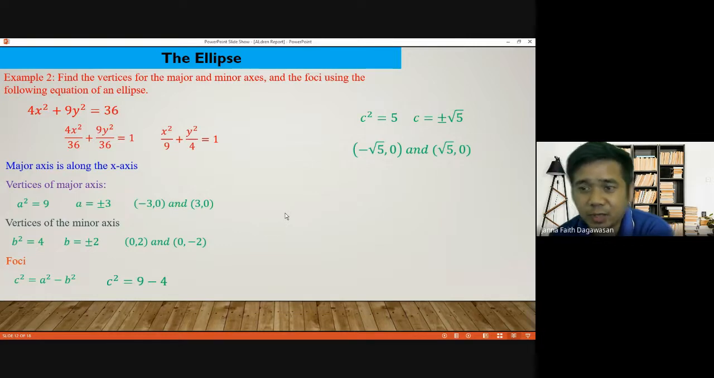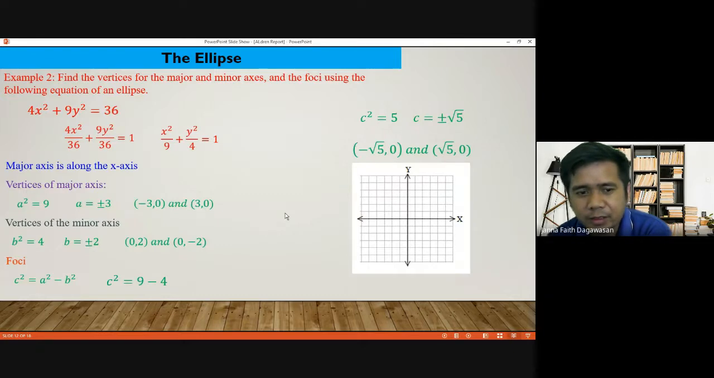The value of positive, negative square root of 5 is 2 point something. We can now convert it to decimal, but we can also leave it as is. Okay, now we can graph. We have A, the major axis, the minor axis, and the foci. We can now graph our ellipse.